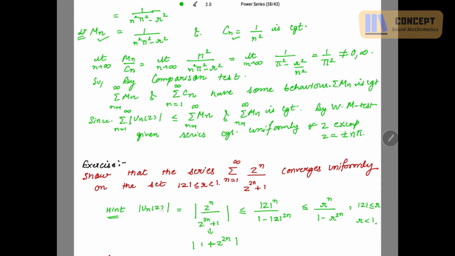When you check your mod of u_n(z), this will be mod of z^n over z^(2n) plus 1. You interchange the terms for the denominator, and then 1 over mod of a plus b is less than or equal to 1 over mod a minus mod b. You use this identity, and then that is further less than or equal to, because mod z is less than or equal to r, r to the power n over 1 minus r to the power 2n. Then you take this as your M_n and prove the series to be uniformly convergent.